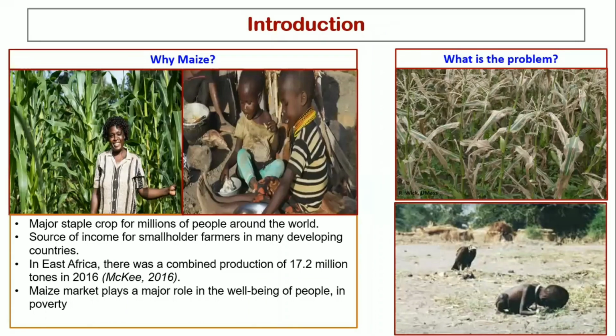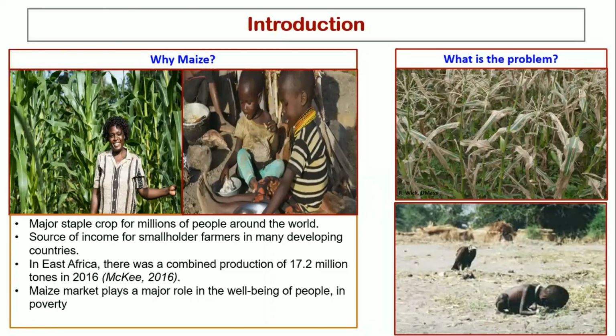Why specifically maize? Because maize is the staple food for millions of people around the world, and especially, to take an example, the East African region, where it is used. The production was around 17.2 million tons in 2016.